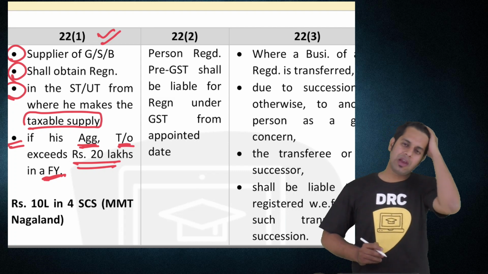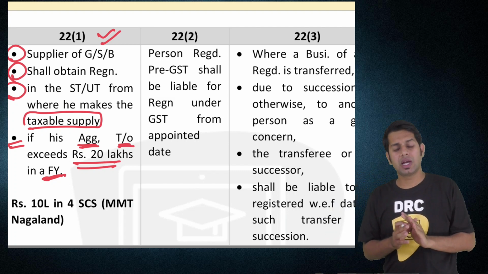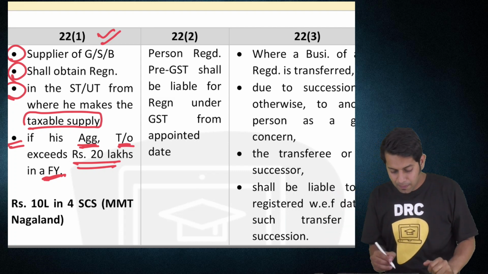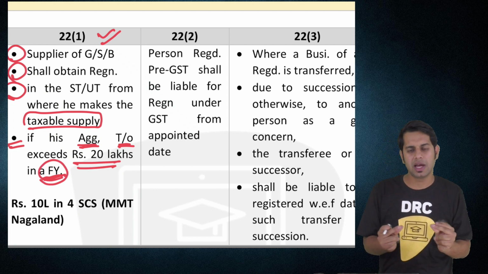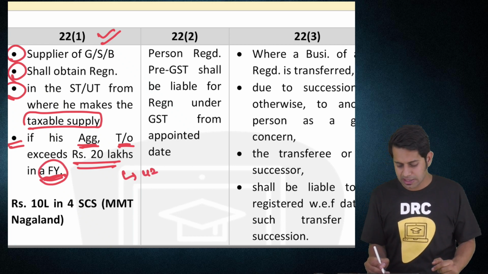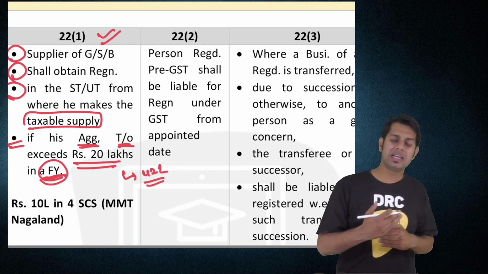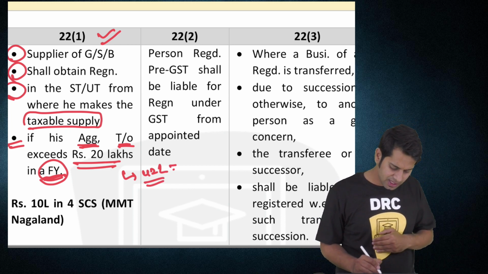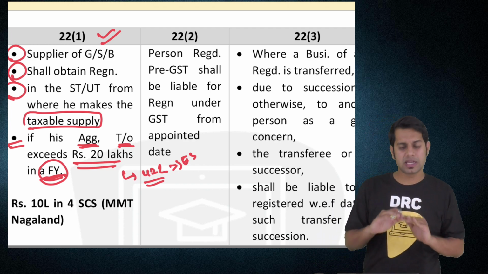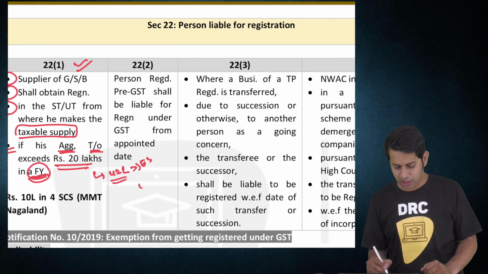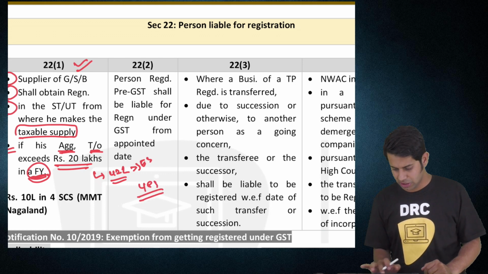So at the time of calculating aggregate turnover, you should take the total supplies made in that financial year. Total supplies as on the date it is taxable is 42 lakhs. So is it required to take registration? Sir, but this turnover is from exempt supply. No, it does not matter. Aggregate turnover includes exempt supply also. So is it required to take registration? Yes.